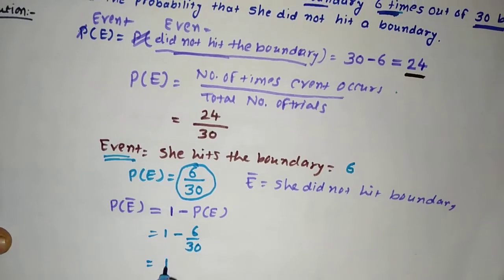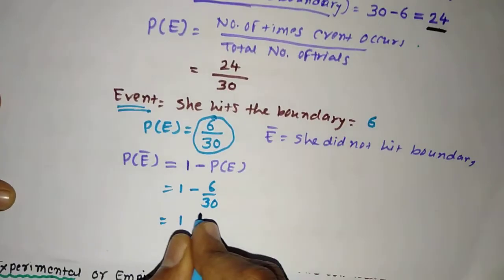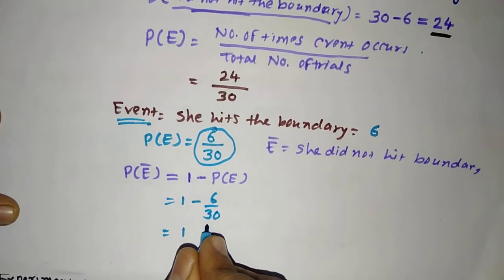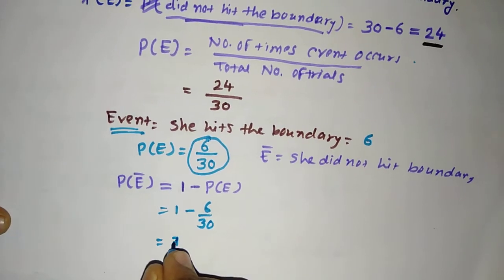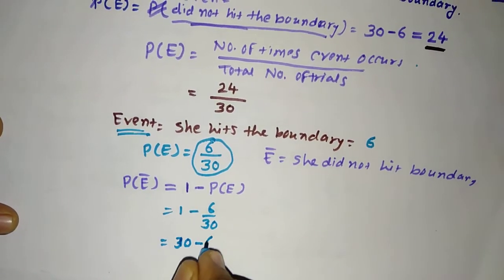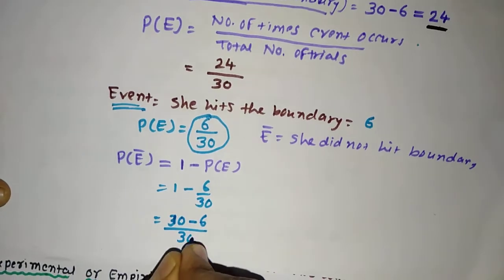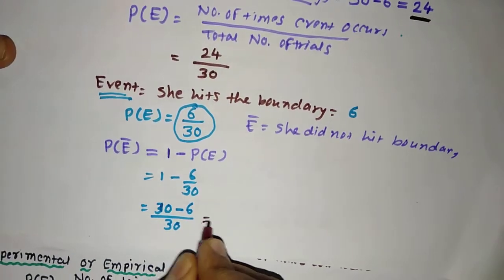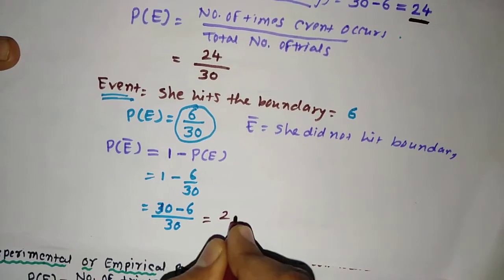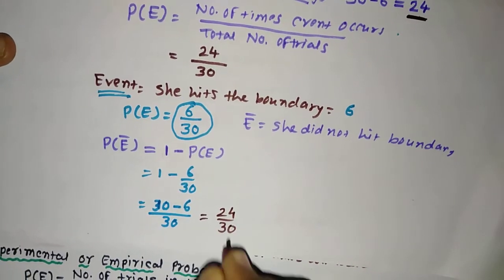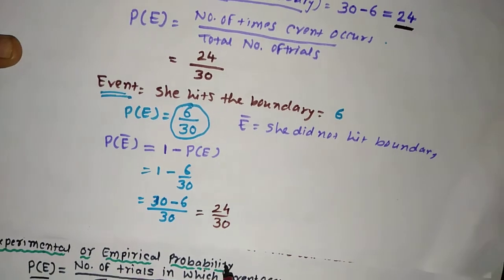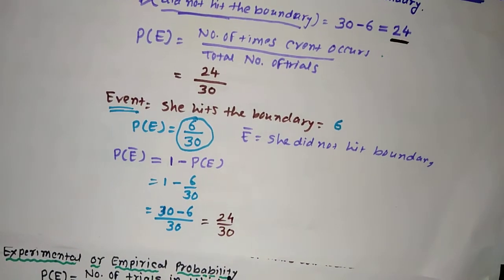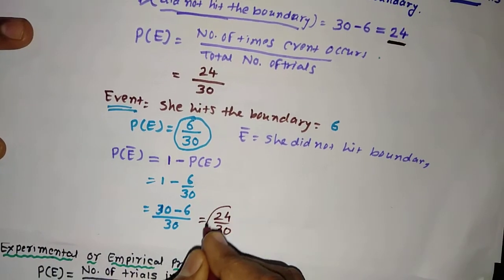Right? So we will take the LCM, and it becomes 30 minus 6 upon 30. 30 minus 6 is equal to 24 upon 30. We got the same answer: the probability that she did not hit the boundary is equal to 24 by 30.